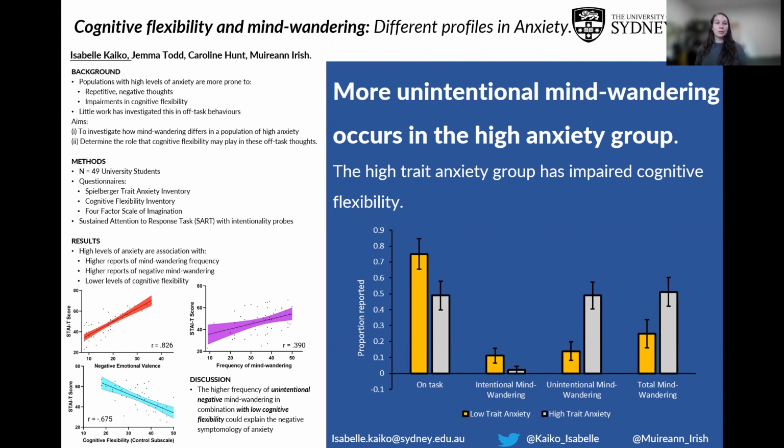So it's well established that populations with high levels of anxiety are more prone to repetitive negative thoughts and impairments in cognitive flexibility. Cognitive flexibility in this context is just talking about switching between mental processes depending on the changing environmental demands. However, little work has been done to investigate these relationships in off-task behaviors.